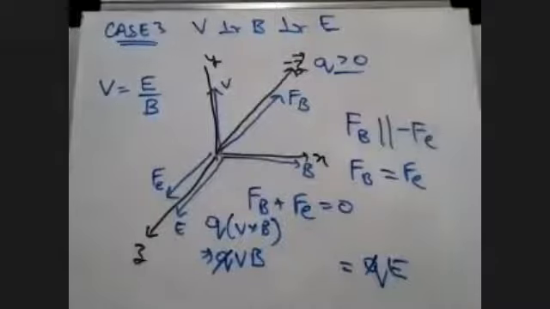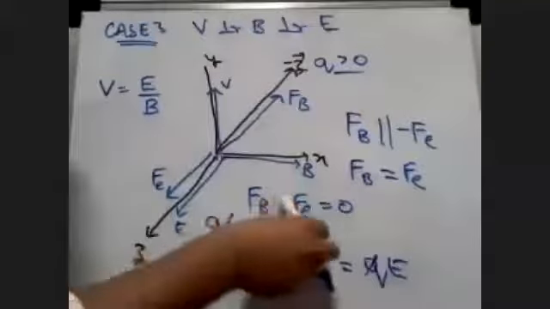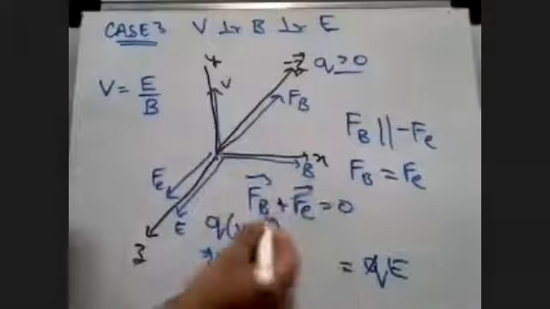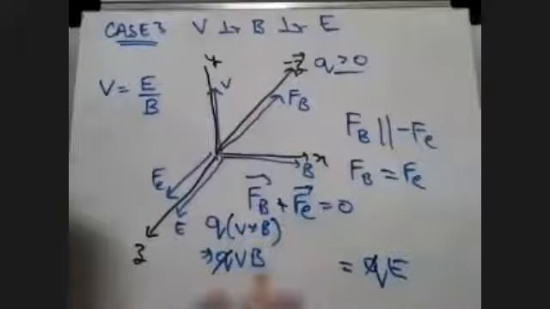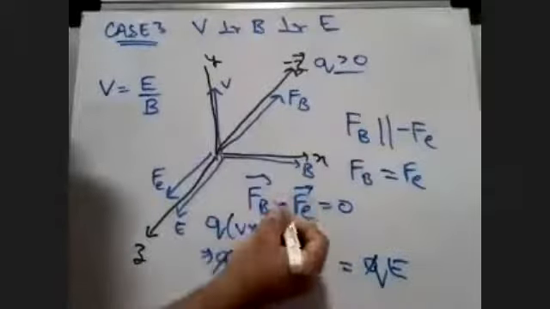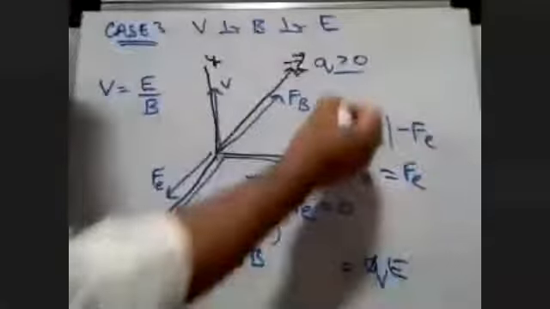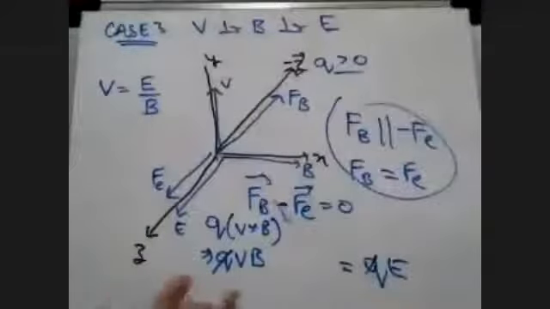Should there be a negative sign here? No. Why a negative sign? These are vectors. Of course, they are equal in magnitude and opposite in direction. You can put a negative, no problem. Even if you add them, you're going to get 0 by this relation. So QVB is equal to QE. That is what I have done.